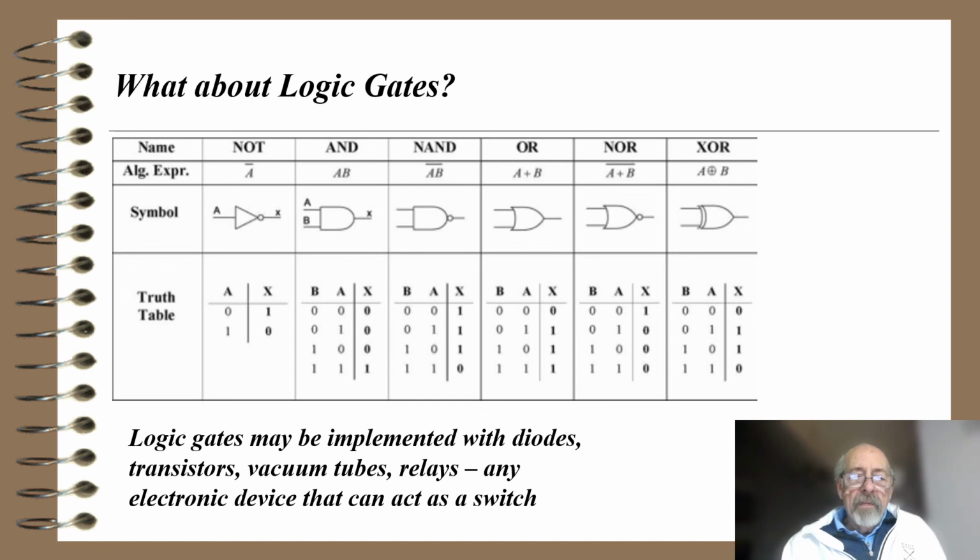The AND gate, the truth table shown down below, shows that the only time the output is high is when both inputs are high or 1. The NAND gate is just the opposite. The output is always high unless both inputs are 1.